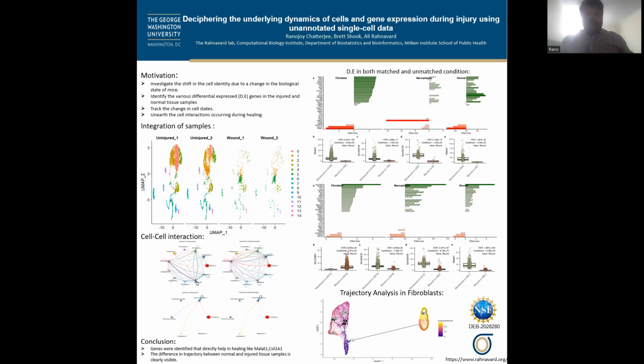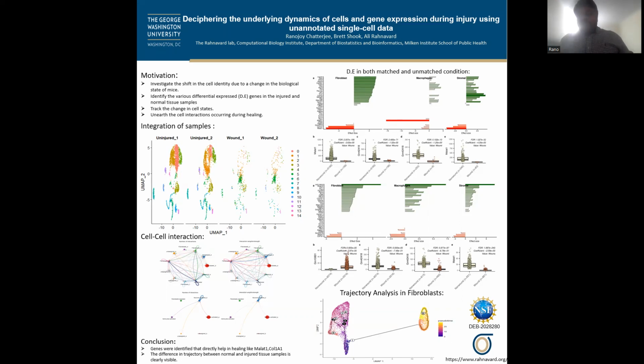Based on the result, we decided to break down our study into 2 broad sections, matched and unmatched. Matched refers to the set of cells which were successfully integrated using anchor genes, and the unmatched are the cells which were not integrated. In this plot of integration of samples, the points are cells.